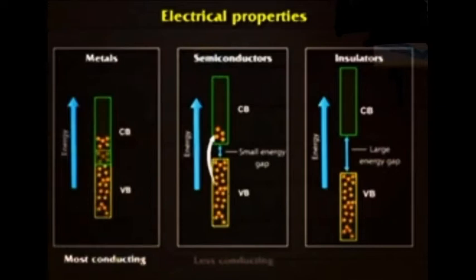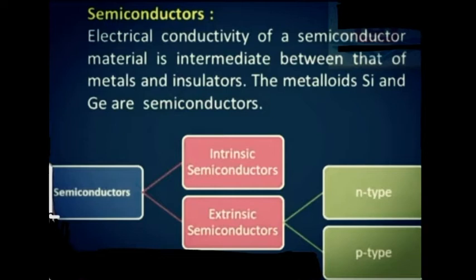While in case of semiconductor, there is a small energy gap, so some of the electrons can be promoted to the conduction band, therefore they conduct electricity, but their conductivities are less than those of metals. In case of insulator, electrons cannot be promoted from the valence band to the conduction band, and therefore insulators do not conduct electricity. Now we discuss semiconductors in detail.